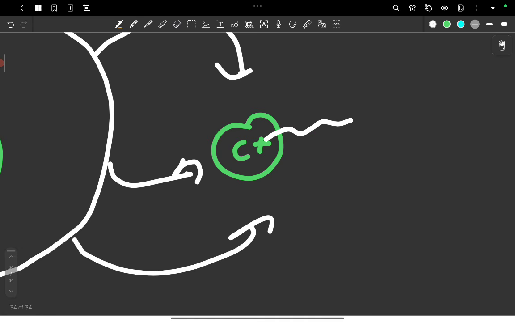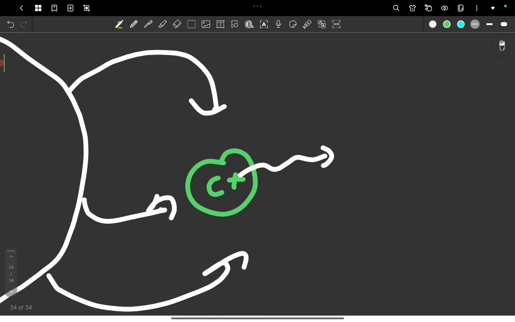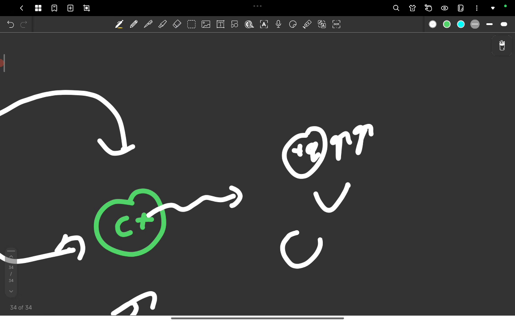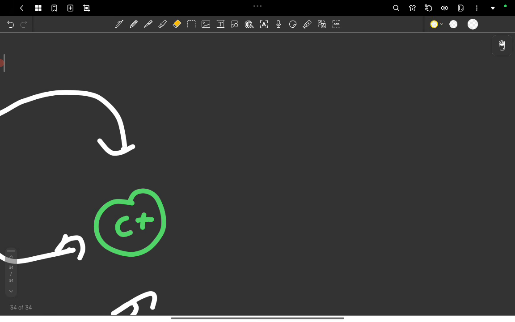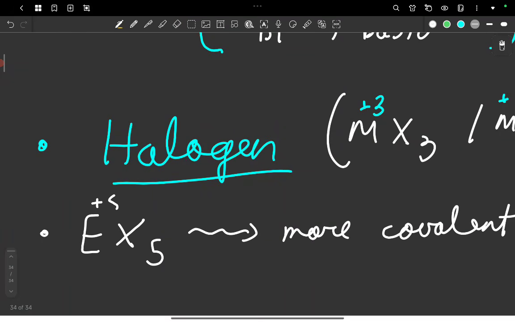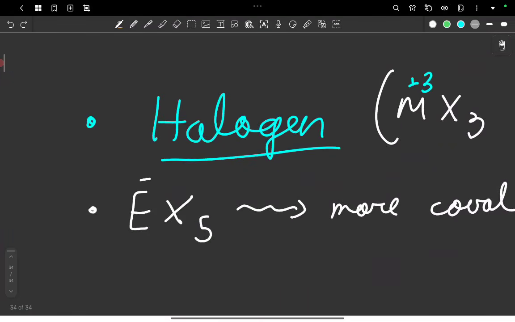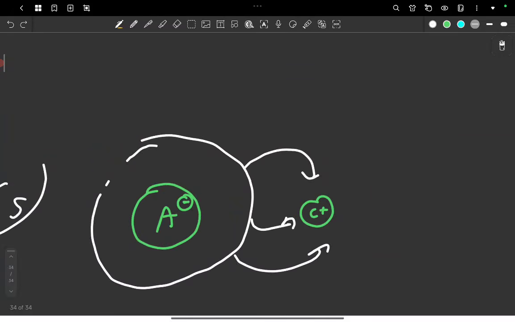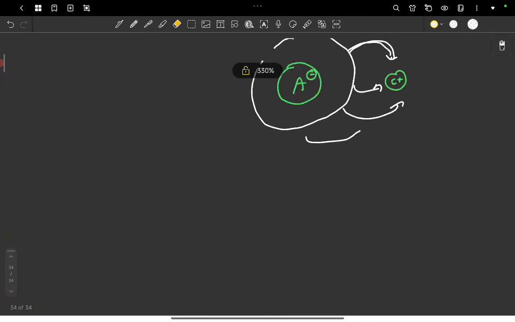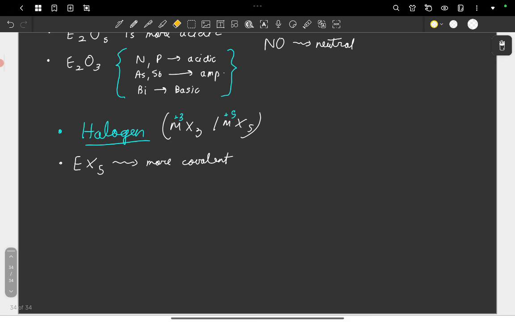The greater this positive charge, the greater is its pulling power. That's an obvious thing. If a charge is greater in magnitude, it will have better pulling power than a charge which is smaller in magnitude. And in EX5, this charge is positive 5. So of course in the positive 5 state, it will be good at pulling the anion cloud as compared to the plus 3 oxidation state. So this gets more covalent. So this was an explanation of why EX5 is more covalent.